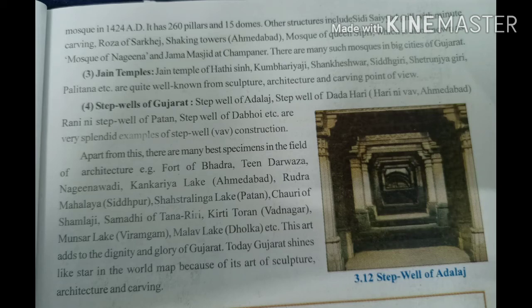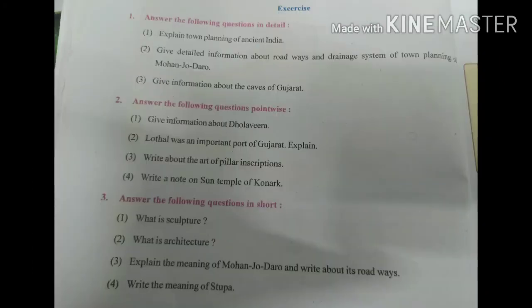Students, you have already studied this, the cultural heritage of Gujarat. All these things are included. Now the textual exercise: explain the town planning of ancient India. Students, this question will be asked for 3 marks and the answer lies on page number 18.